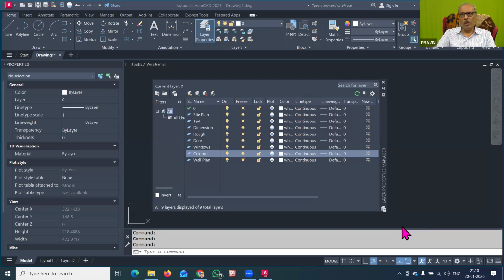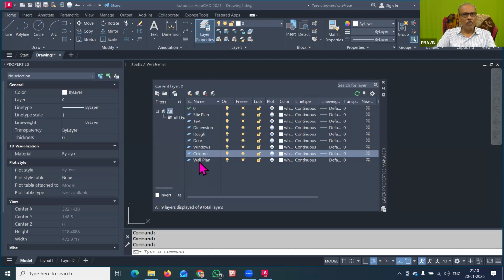Now suppose you want to create a G+1 building plan. Then so many things you now have to rename, because the text will be different for the ground floor, and the wall plan will be different for the ground floor. So I have to rename these layers. Again I will go to the layer manager and open layer properties.